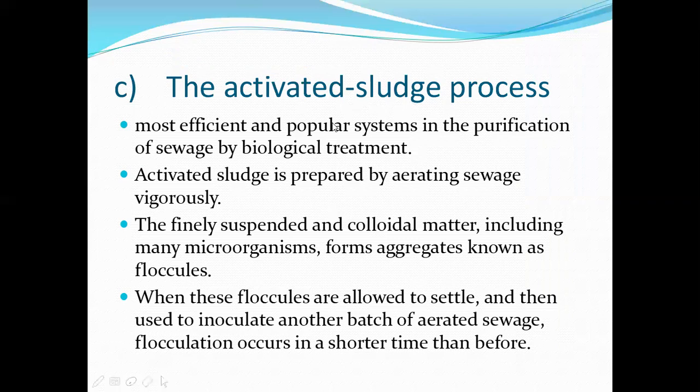What do you mean by activated? You have to understand that here. This is the most efficient and popular system in purification of sewage by biological treatment, as we have discussed. The secondary step itself is a biological method. So in this biological method, the activated sludge method is a very important, more efficient and popular method.